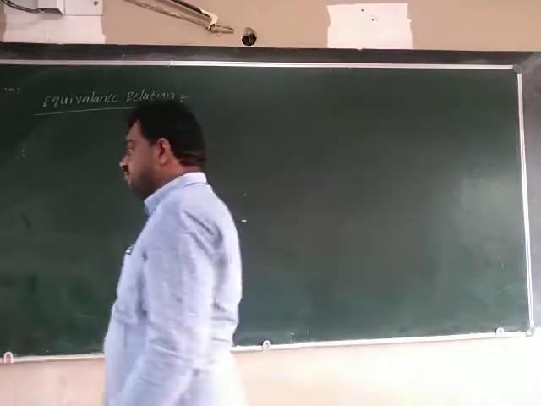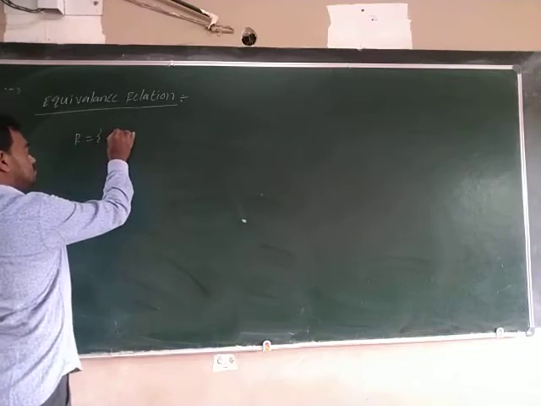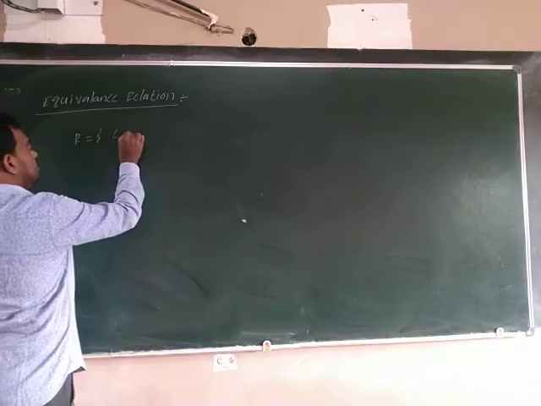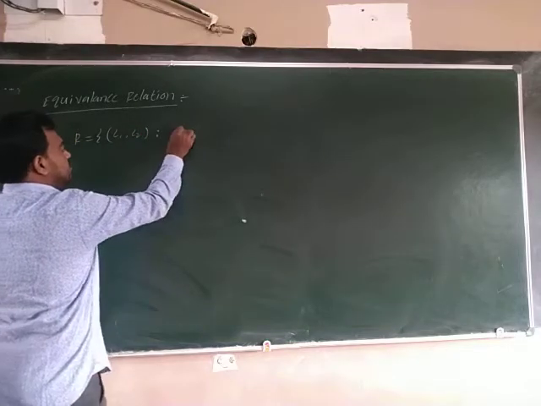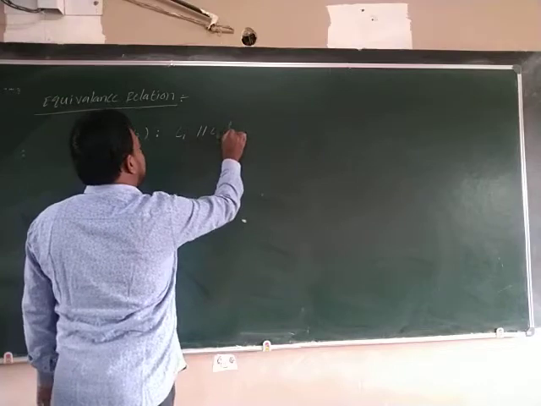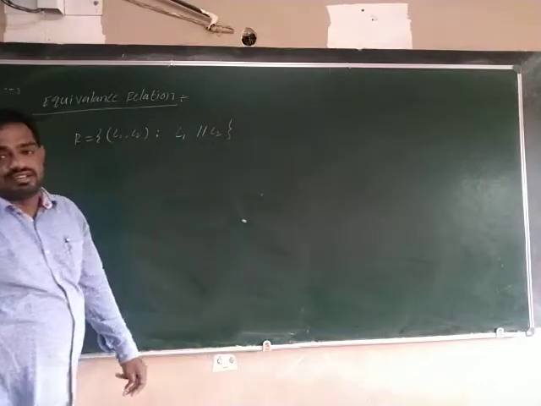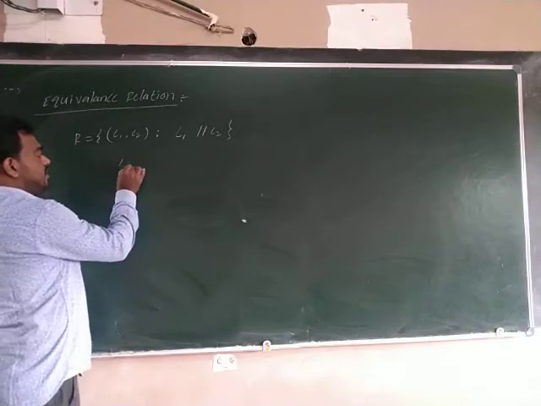You see one example. I am defining R is equal to the set of L1 comma L2 such that L1 is parallel to L2, which is an equivalence relation. How do you see it?